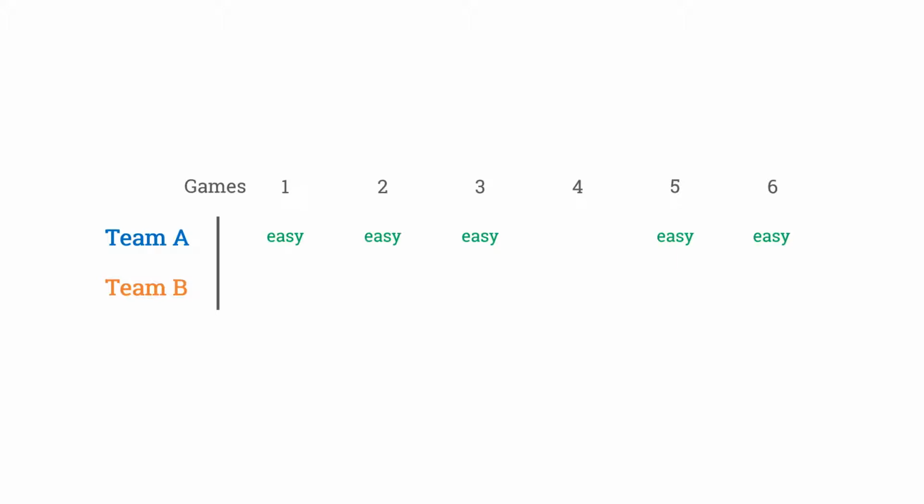For example, consider 2 teams, A and B, which each play 6 games. 5 of Team A's games are against very easy opponents, so they're very likely to win, and 1 is against a very tough opponent, so they're almost guaranteed to lose. Meanwhile, all of Team B's games are against medium opponents, and the games could go either way. Which of these is the tougher schedule?